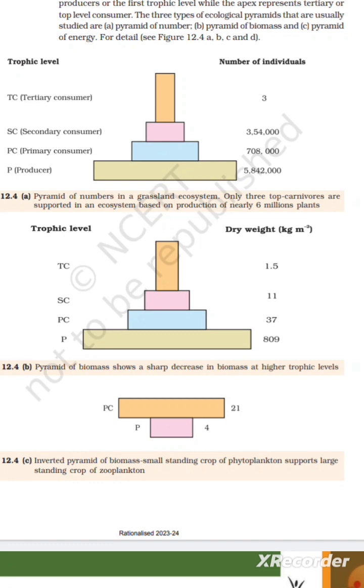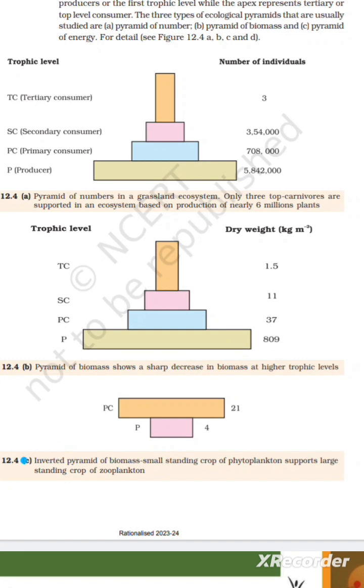Figure 12.4a: pyramid of number in a grassland ecosystem. Only three top carnivores are supported in an ecosystem based on production of nearly 6 million plants. Figure 12.4b: pyramid of biomass shows a sharp decrease in biomass at higher trophic levels.